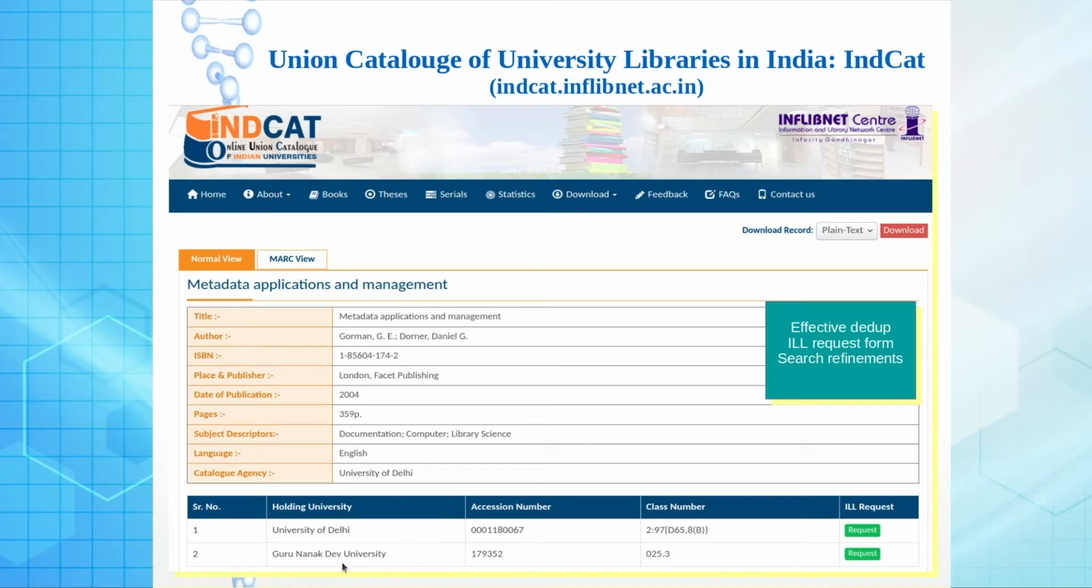That means if two resources are there, they are merged together, and this is called deduplication, the merging of the same manifestation coming from different participating libraries. So deduplication has been done quite effectively. An ILL, interlibrary loan request form, it can generate. Search refinements are available. So these are the positive signs of INTCAT.